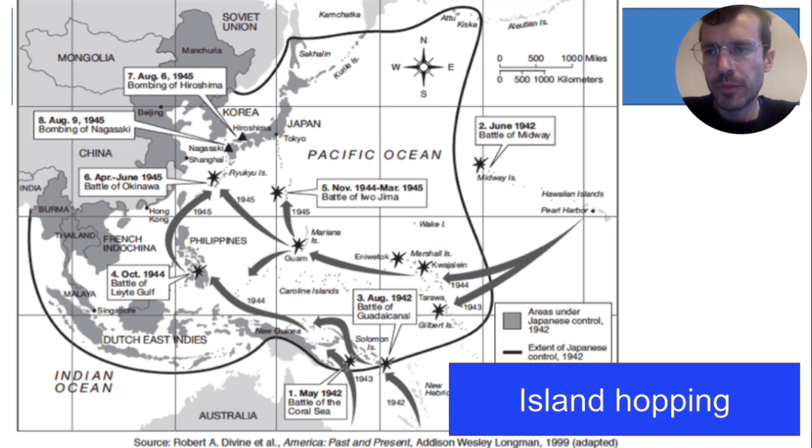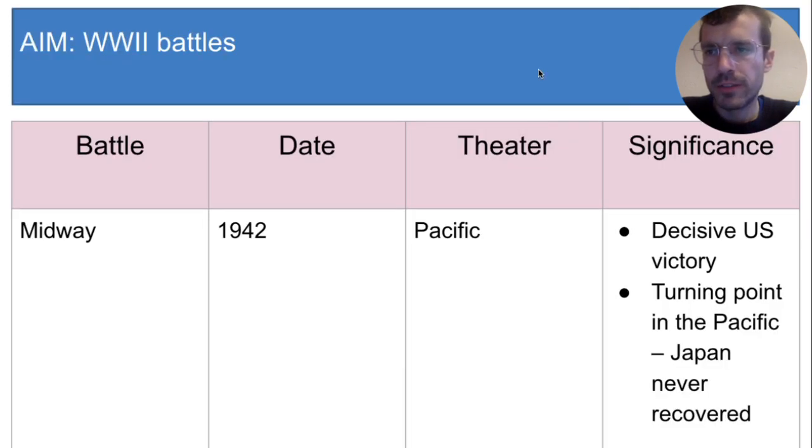All right, now let's look at some of the major battles of World War II. For each of the battles that I'm about to tell you about, fill in the info on your handout. The first battle is called the Battle of Midway. It happened in 1942 in the Pacific Theater and was fought between the US and Japan.